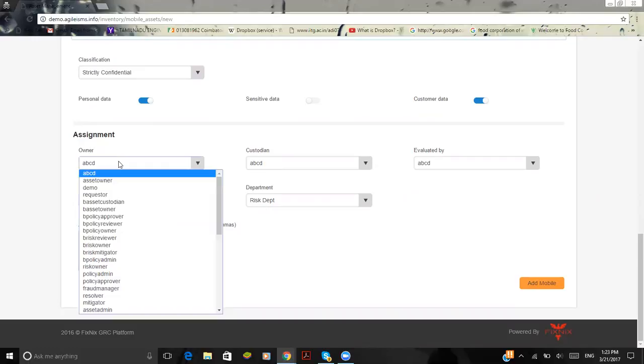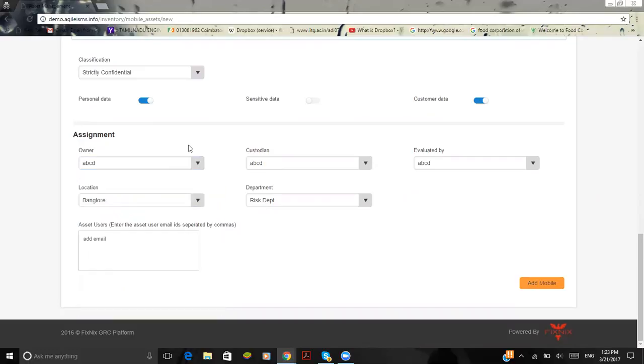After that, here is where the important role comes in. I'm going to assign it to a particular owner, the person who's going to own the asset. Maybe ABCD is going to own the asset. And the custodian is the person who's going to make the regular review.